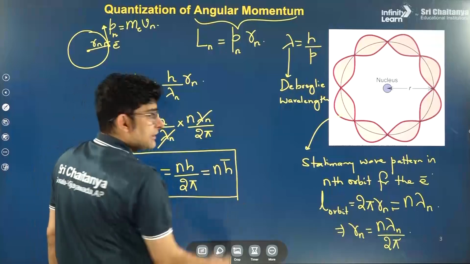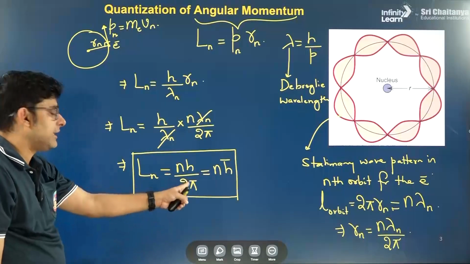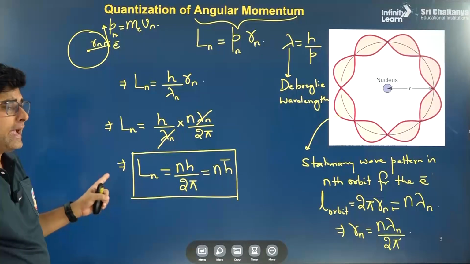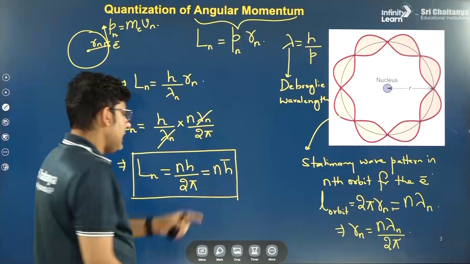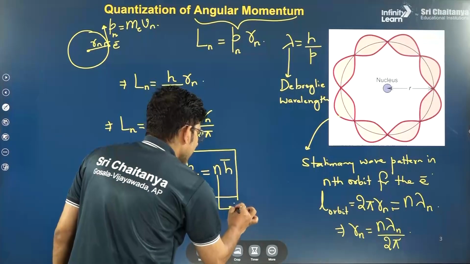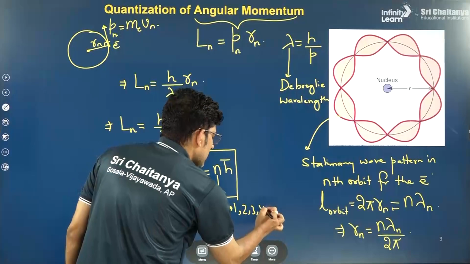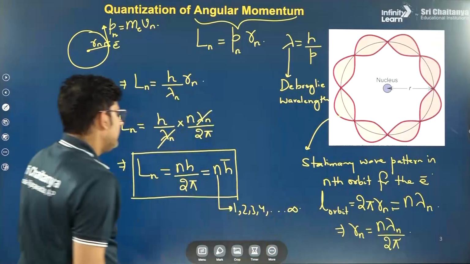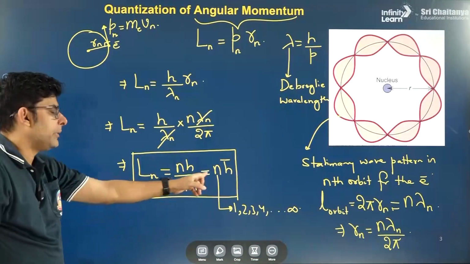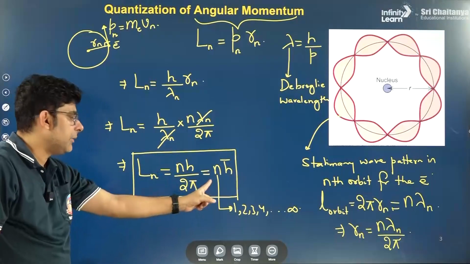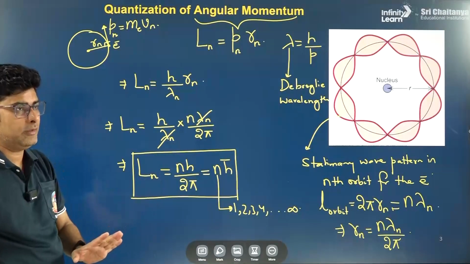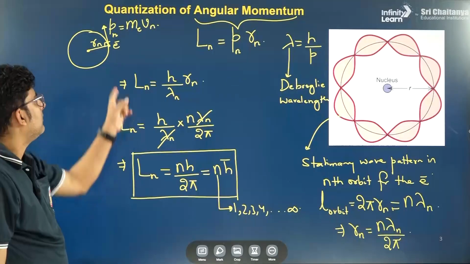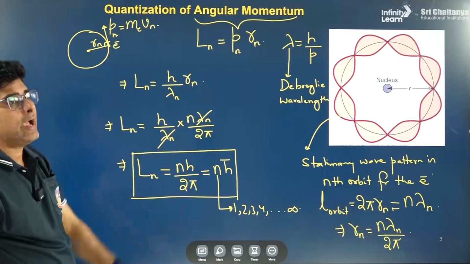H bar is known as the reduced Planck's constant, whose value is h by 2 pi. Clear? So angular momentum is n h bar, where the values of n are 1, 2, 3, 4 and so on. So we can say that the angular momentum is quantized because it is an integral multiple of the reduced Planck's constant. That's why it is called quantization of angular momentum.